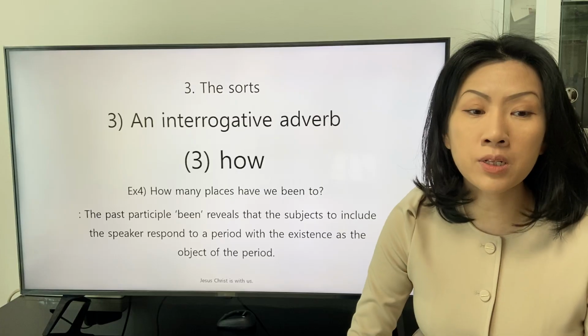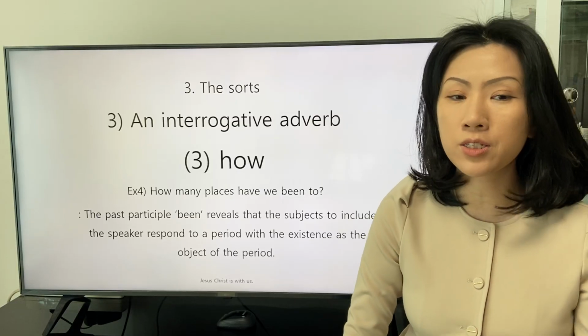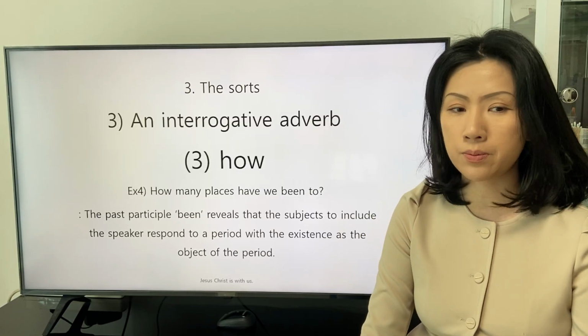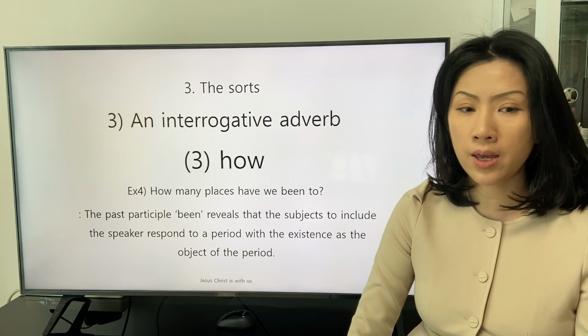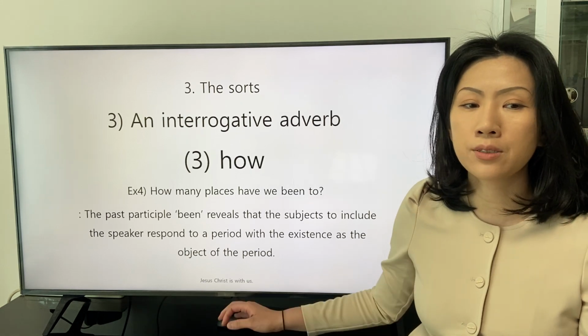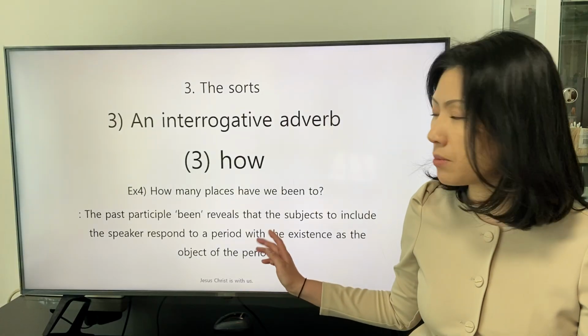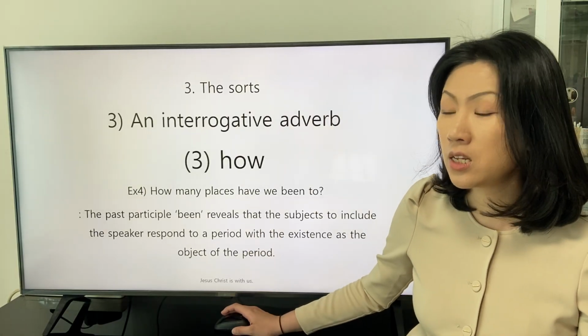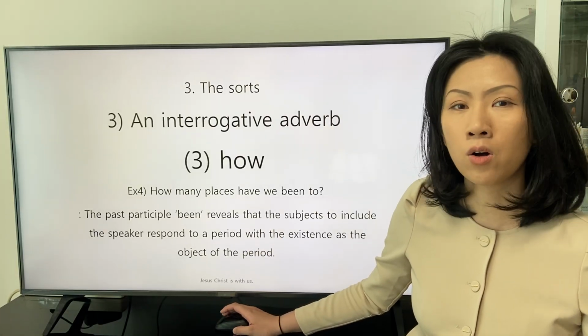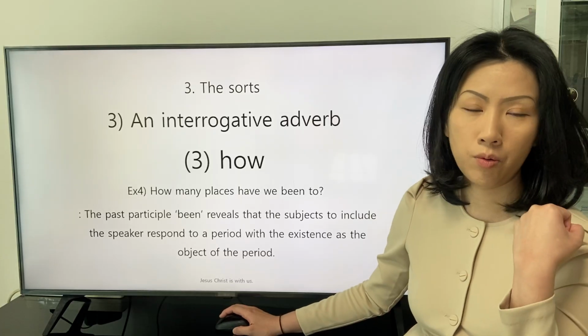The past participle been reveals that the subject, including the speaker, responds to a period with existence as the object of the period. This can be the primary discussion for stating a clause in the perfect tense.